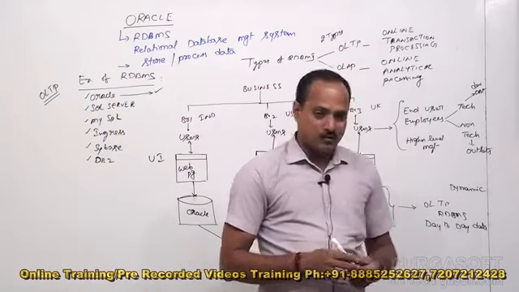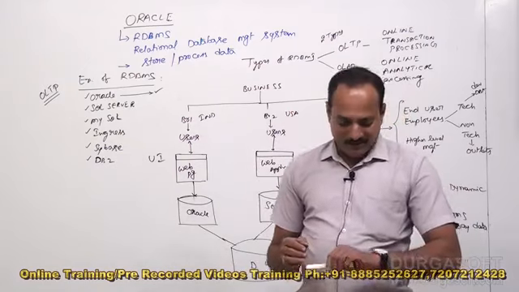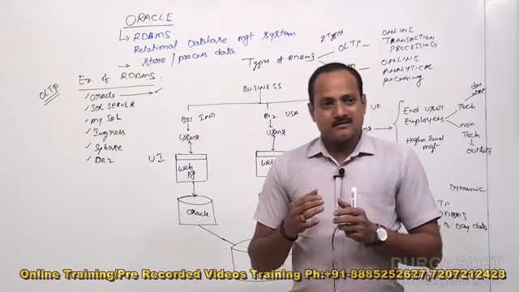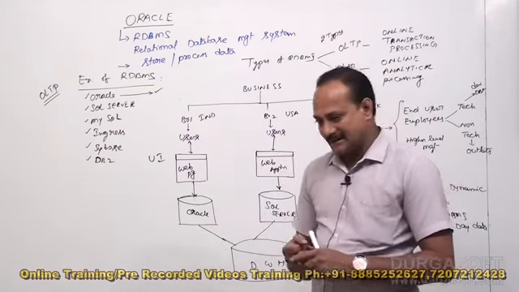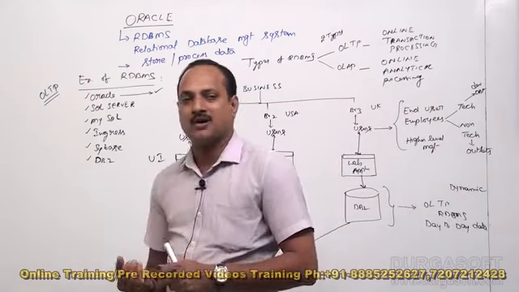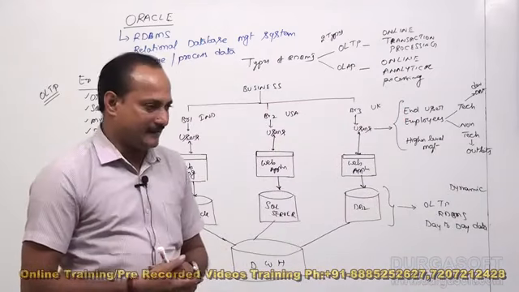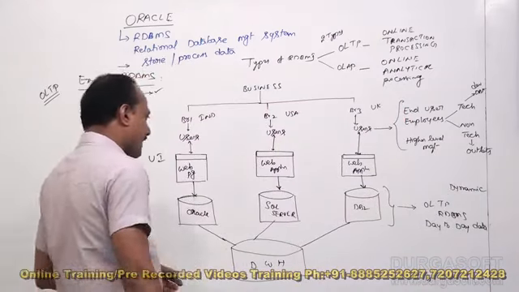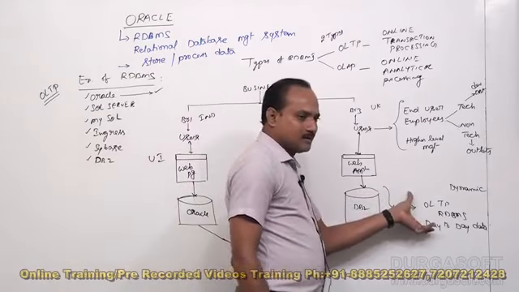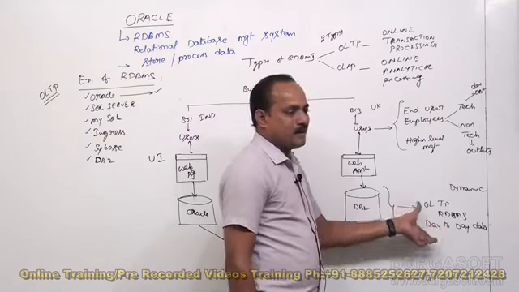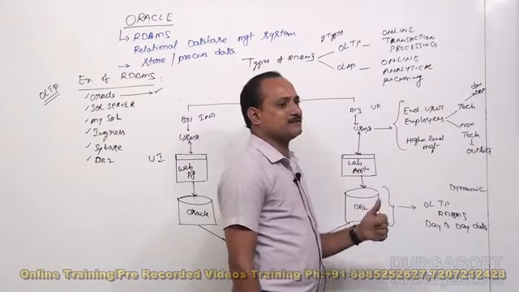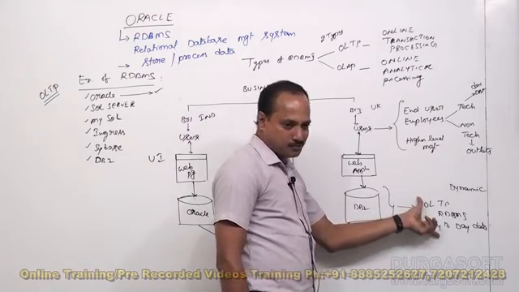Again I am repeating, OLTP RDBMS is used to store transactional data, everyday data, dynamic data. Any OLTP is used to store your transactional data, and in future if you want to access that transactional data, it has to provide it to you.